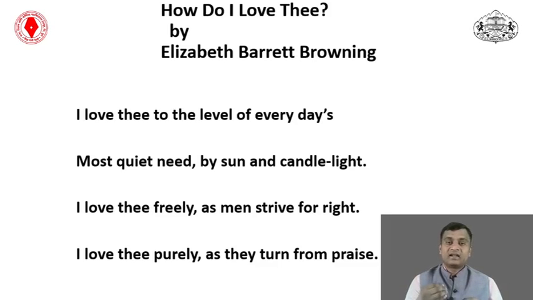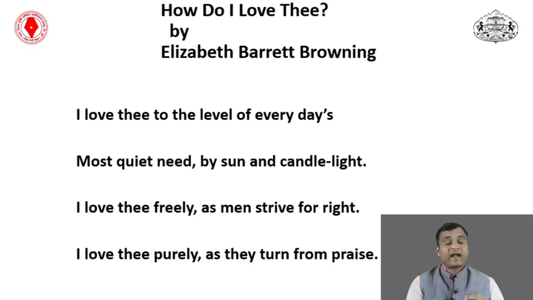So we can say the sunlight provides us food. The plant, with the help of the photosynthesis system, can generate food for others and for themselves also. So the sunlight is the most quiet need. If we don't have sunlight, no one is going to survive on this globe.